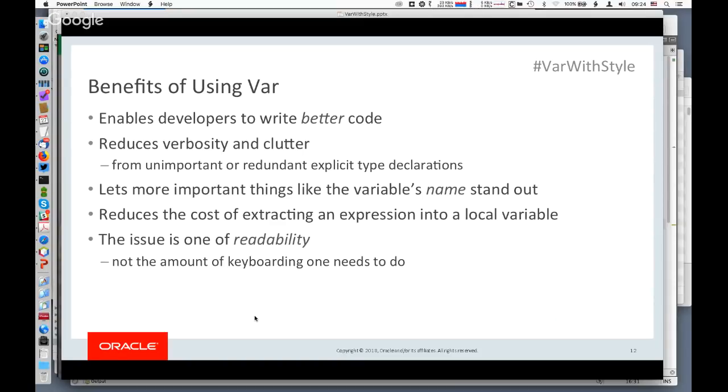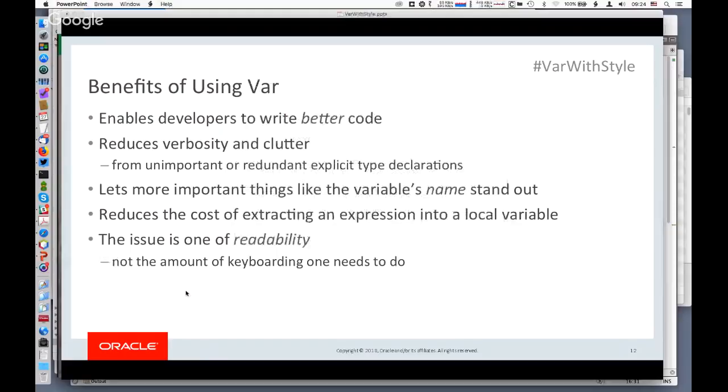But really, the bottom line here is readability. Does the program get better when you use var? And in many cases, it does. Now, one thing I should say, though, is that this is really about readability, not the idea that, hang on a sec.